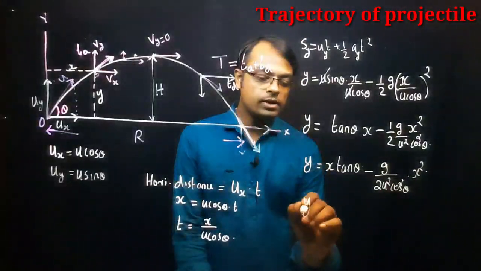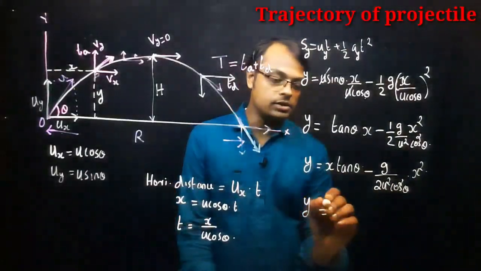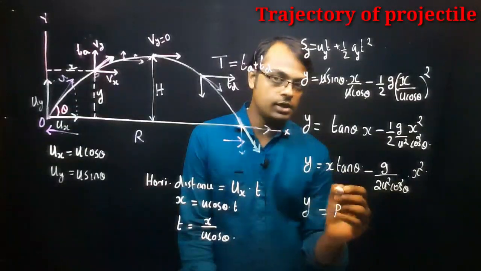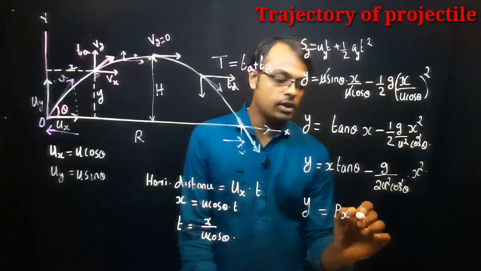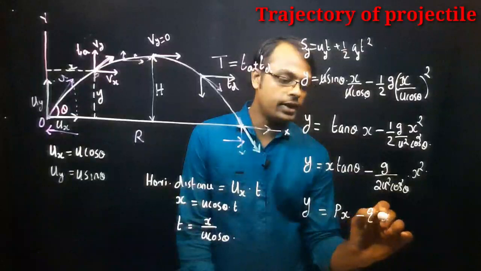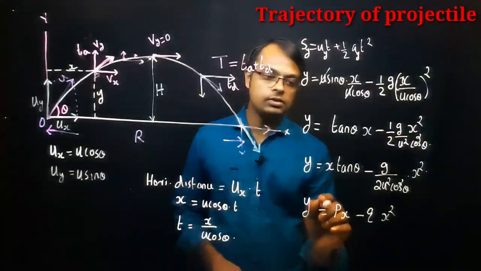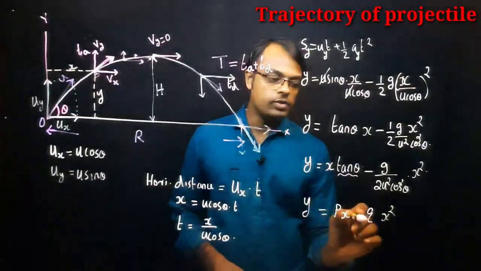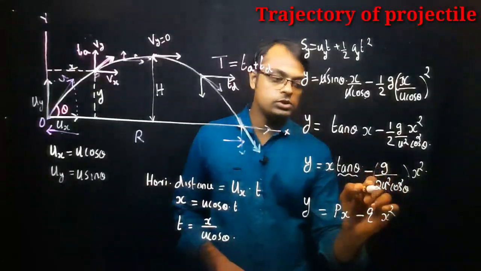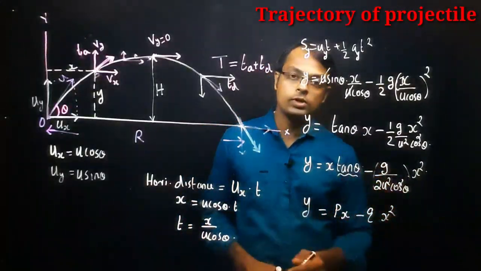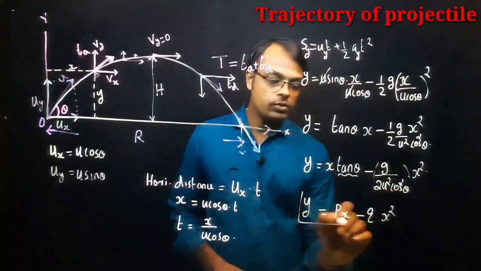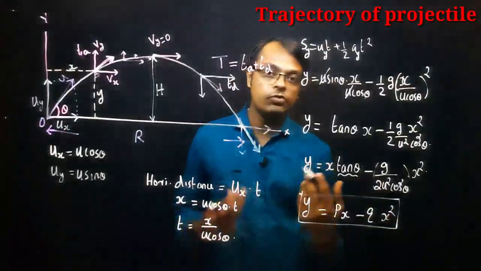If you compare this equation with a mathematical term, we can write this in a general form as px minus qx square. Here, p stands for tan theta, and q stands for g divided by 2u square cos square theta. So this equation is a quadratic function of x.